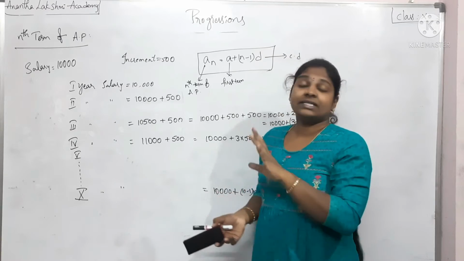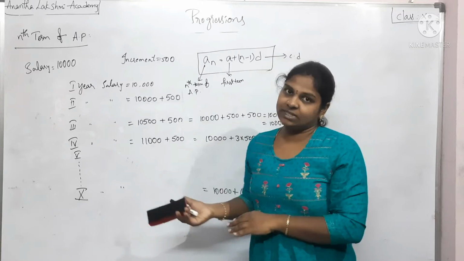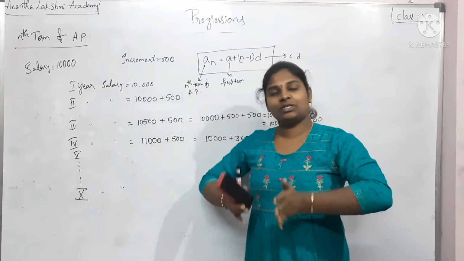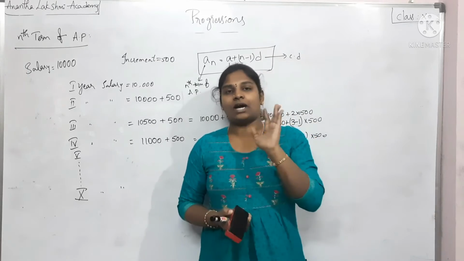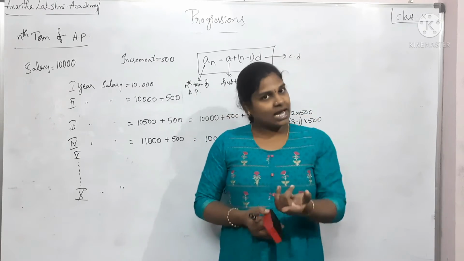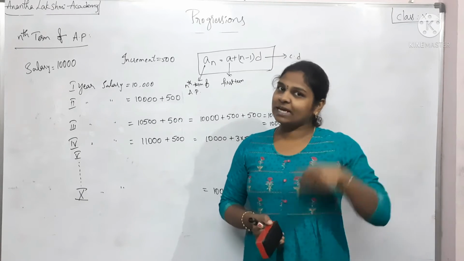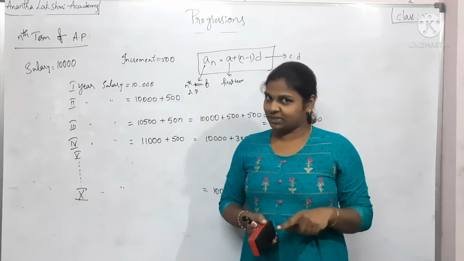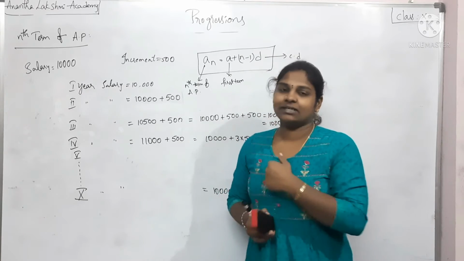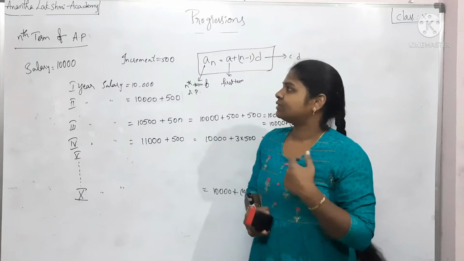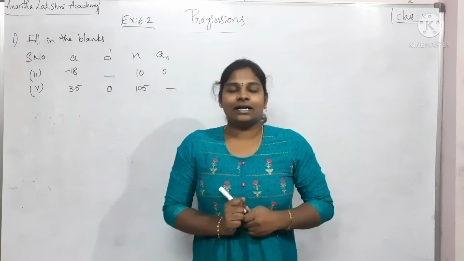That's the concept that we need to learn in order to figure out the nth term of an AP. Now that we are done with this concept, we have dealt with so many concepts even before this video. All those concepts together are solved in exercise 6.2. My suggestion to you guys is to pause this video right here, go through the examples, and come back to this video only after going through the examples, when you are ready to get started with the exercise problems. Alright. So let me rub this off. In the meanwhile, you go through the examples.